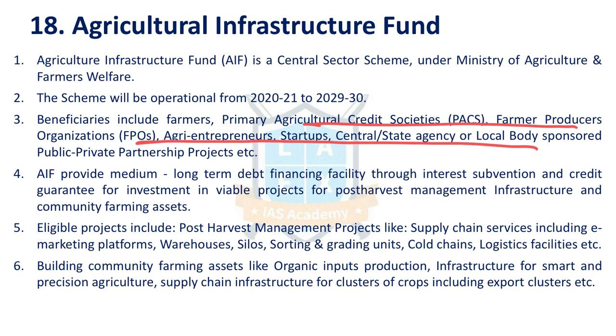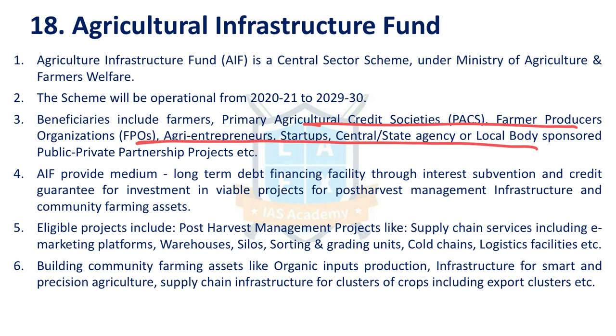These are the beneficiaries. This Agricultural Infrastructure Fund provides a medium to long term debt financing facility through interest subvention. That means they won't provide money for free for the infrastructure. This allows the individuals and other institutions, as we have mentioned, to take loans from the banks on the investment that these institutions and individuals make.